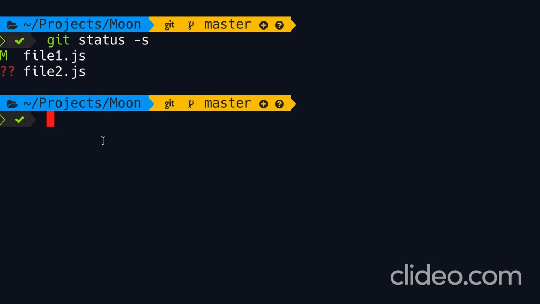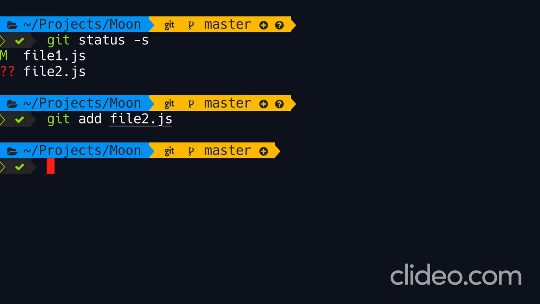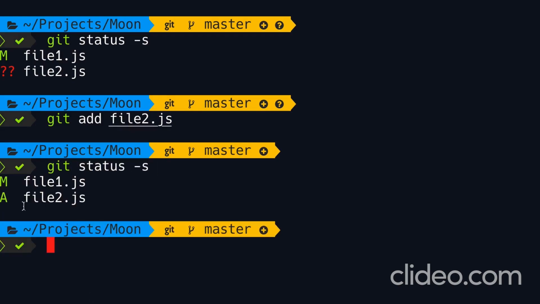Let's look at file2. So I'm going to add file2 to the staging area as well, and then run git status -s. For file2, we have a green A in the left column, which represents added. So file2 is added and file1 is modified. This is how the short status output works.